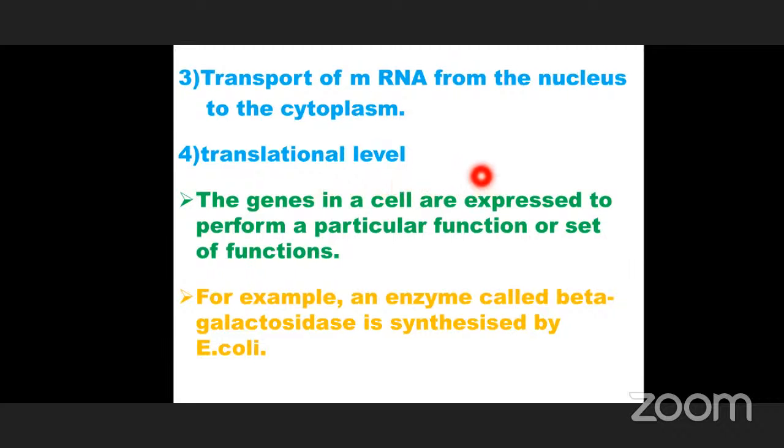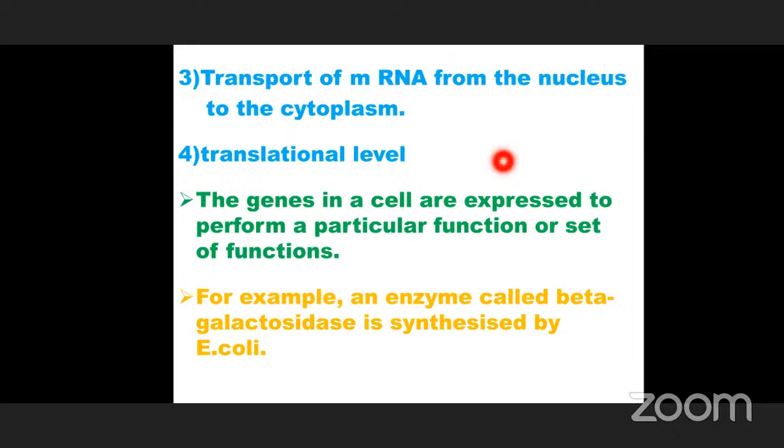Okay, these 4 events are observed in eukaryotic organisms, but in the case of prokaryotes, there is no well developed nucleus. Only one single stranded DNA molecule is present in place of the nucleus. So that's why transcription as well as translation both take place in the same compartment.